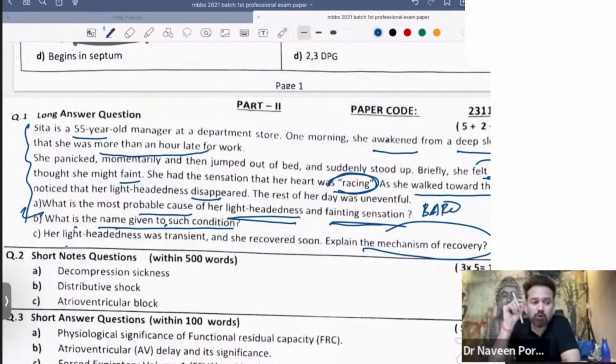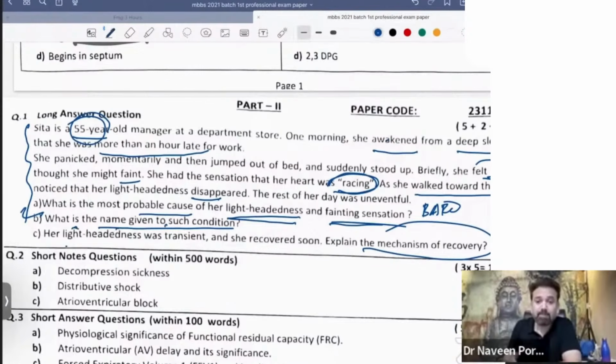So in the first question, what do you write? What is the most probable cause of lightheadedness? Normally, our baro are working. We don't feel like that. We don't feel syncope when we stand up after the supine position. But this lady is feeling that because her baro are not working properly.